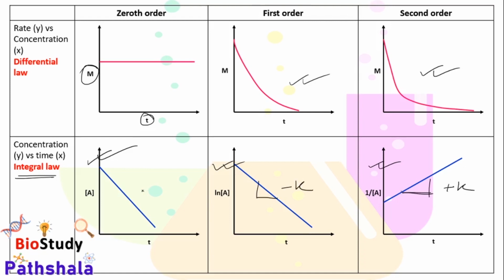because here the slope value shows positive k, and in this case it is minus k, and in this case it is again minus k. And in case of zeroth order, on the y-axis the value of the concentration of the reactants. In case of first order, the ln value of the concentration of reactants on the y-axis, and in case of second order, the inverse of the concentration of the reactants on the y-axis, and on the x-axis in these three cases the time is plotted, and we will get this kind of graphs.